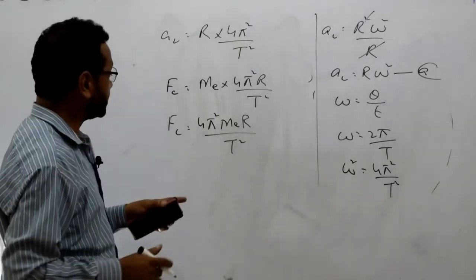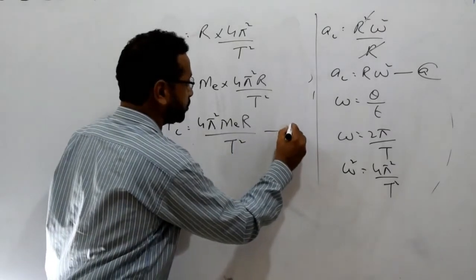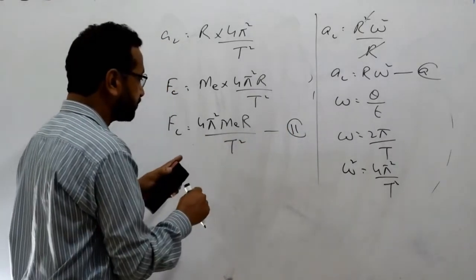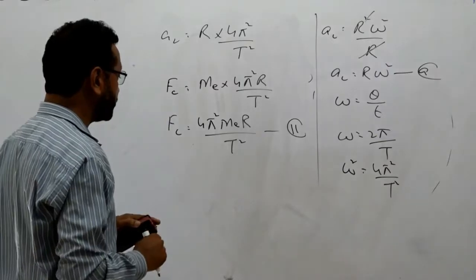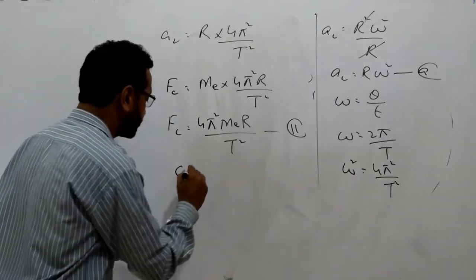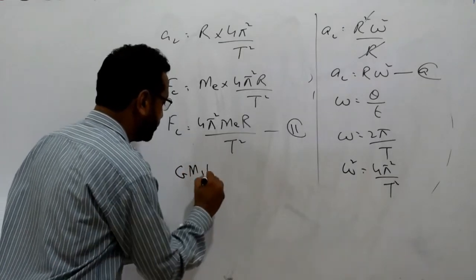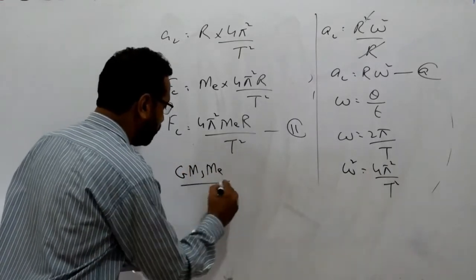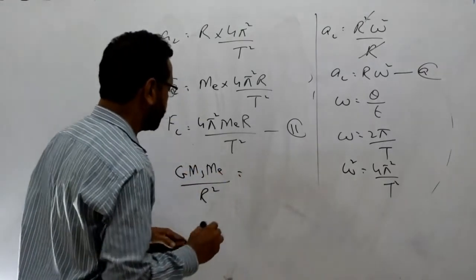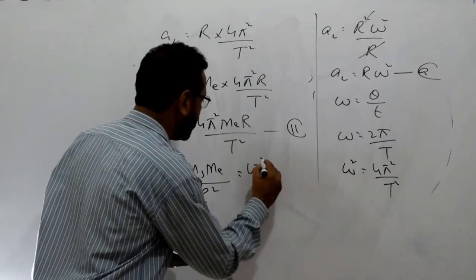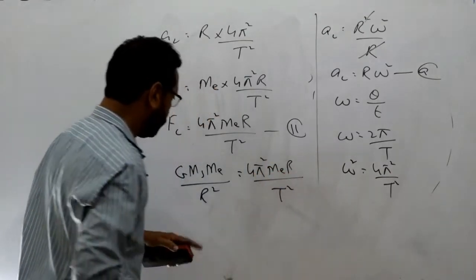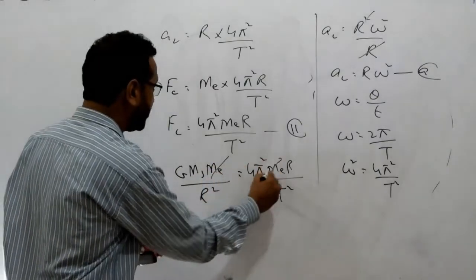Let's suppose this one is equation 2. When we compare this equation with the first equation, that was G M_s m_e over r square, that's equal to 4 pi square m_e r over T square. Now remember one thing, m_e will be cancelled.